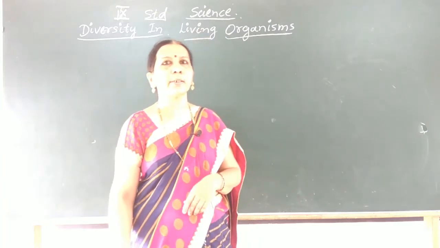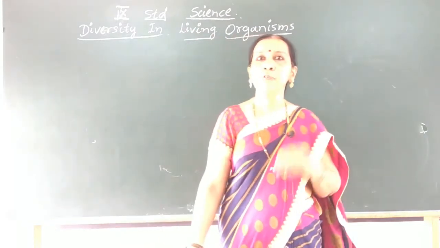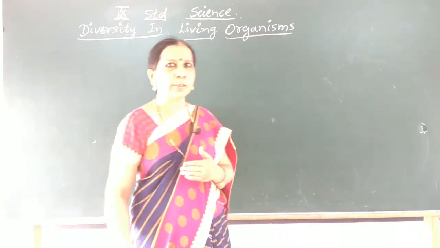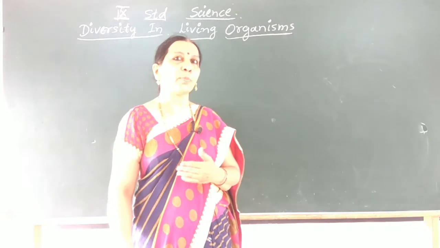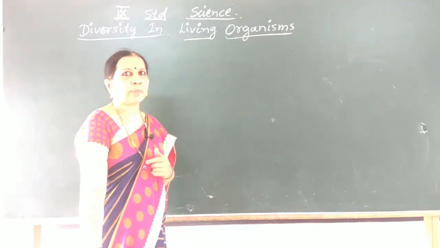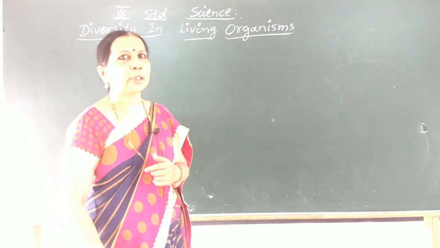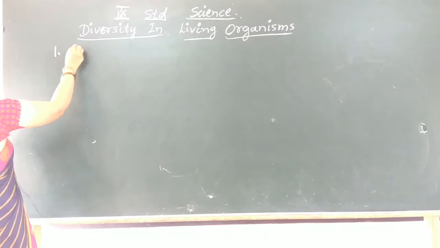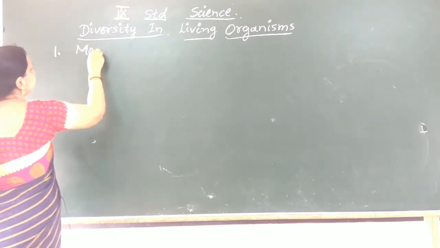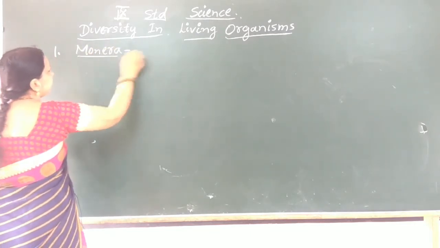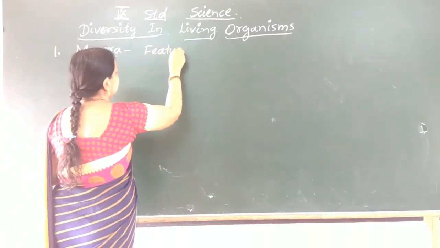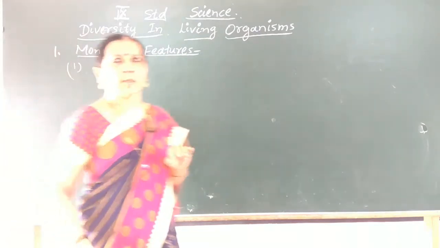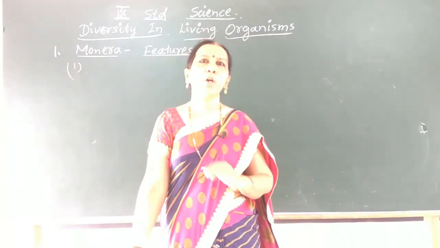Now let us try to understand the important features of 5 kingdoms. Can you name the 5 kingdoms of classification which Robert Whittaker proposed? The first kingdom is Monera, which includes very primitive organisms. So the features of kingdom Monera. What are the features and examples? Let us see. You recall what you have learned in your previous class. Monera includes very primitive organisms.